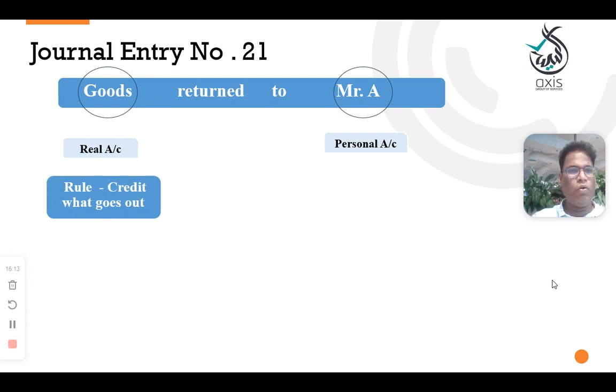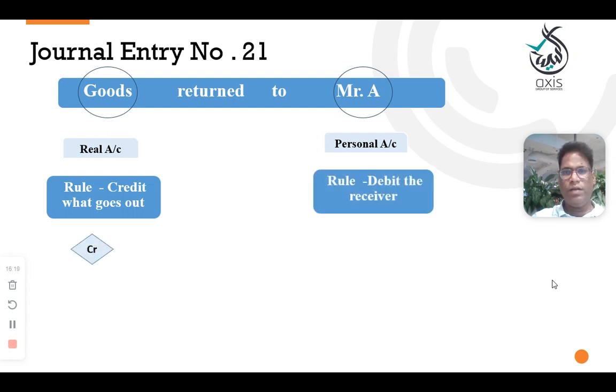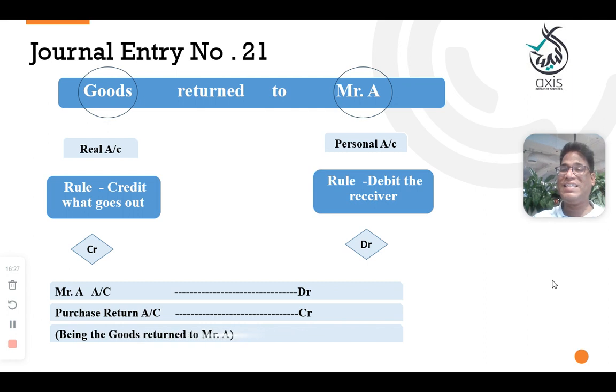So here, by the rule, return means going out. Goods are going out, so you need to credit. And here Mr. A is the receiver, we return to him, so debit. Here, Mr. A account debit to the purchase return account.